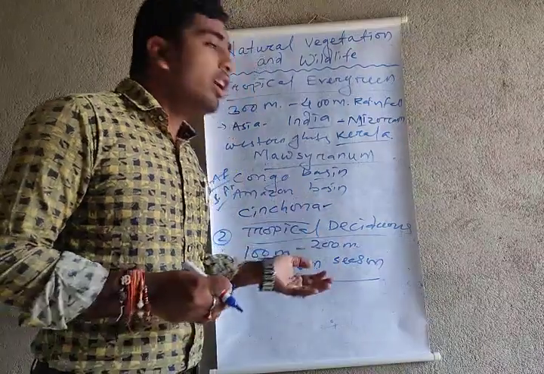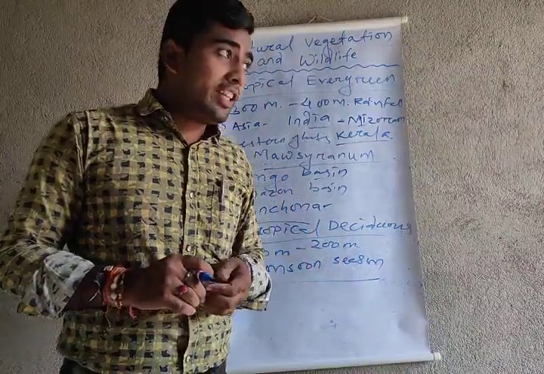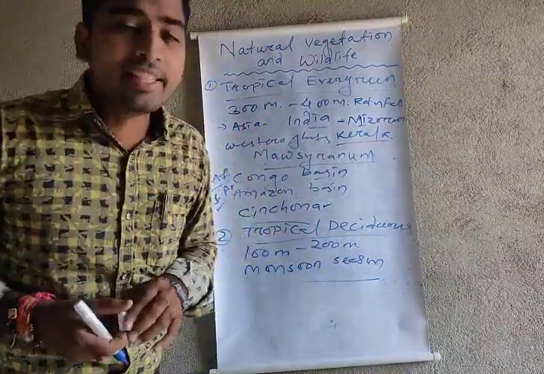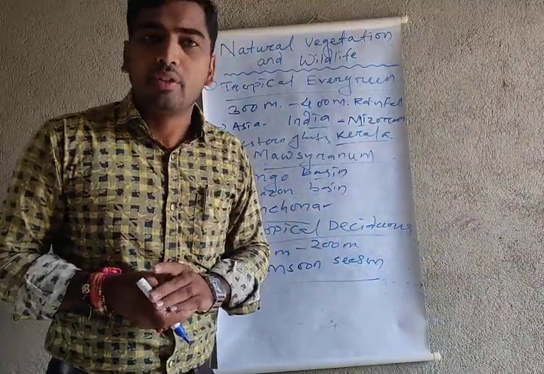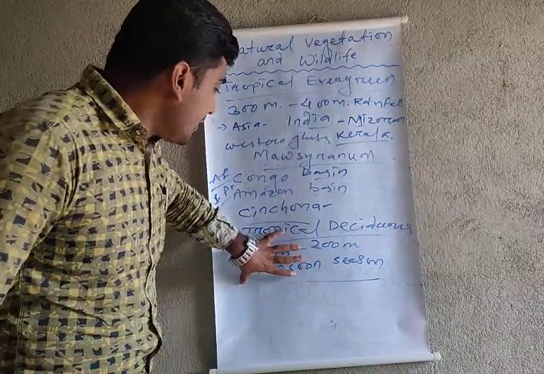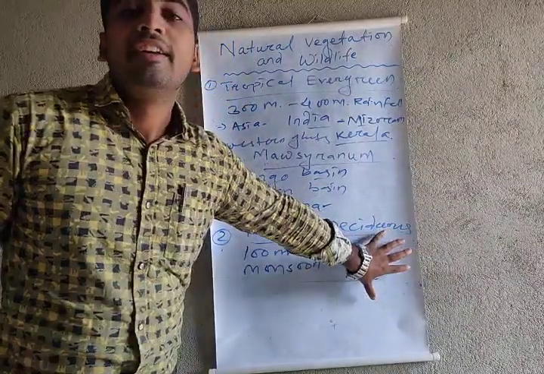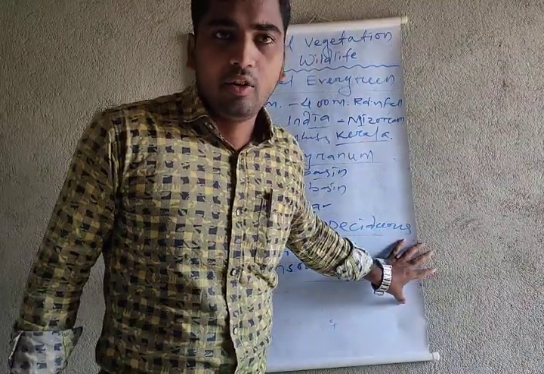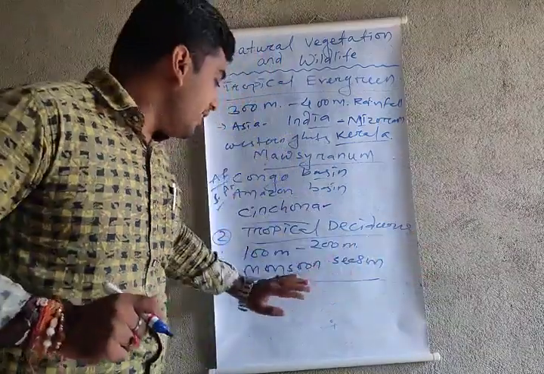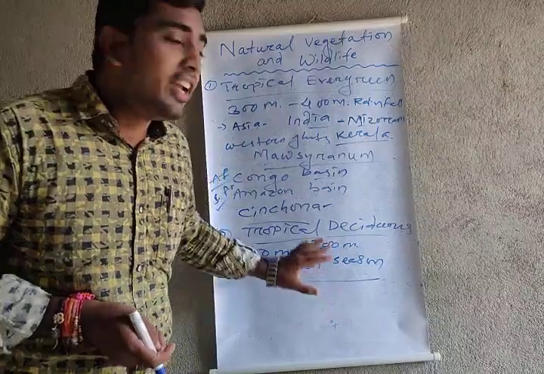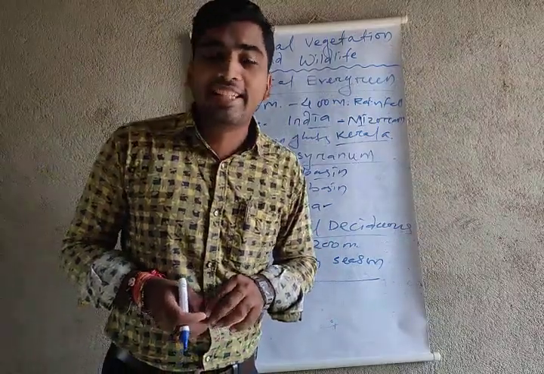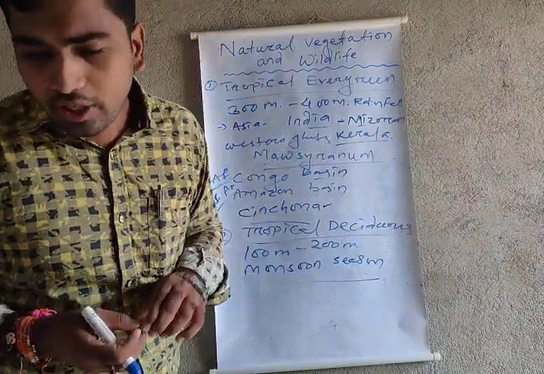But before the monsoon season, during the spring season, all the leaves are shed and grow new leaves. It means the main theme of the tropical deciduous forest is that the leaves are shed and make new leaves. This always needs the monsoon season, because whenever the rainfall is not there, it cannot grow.